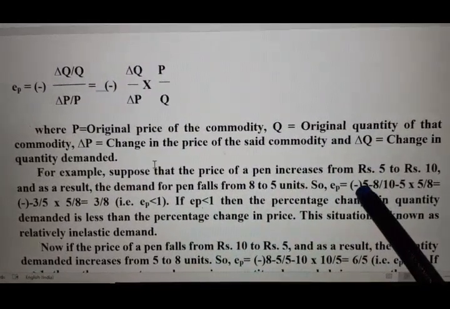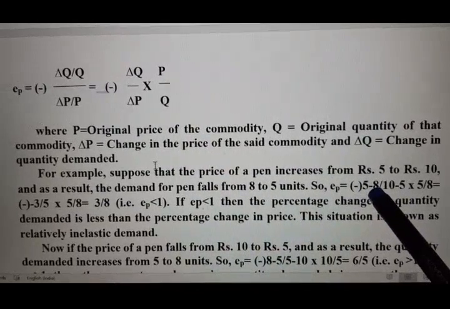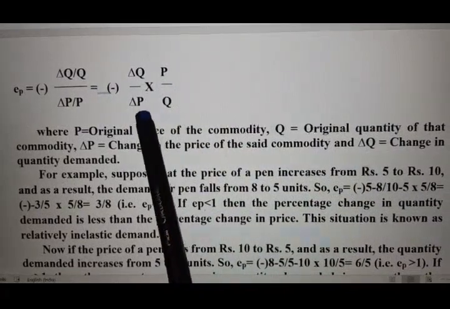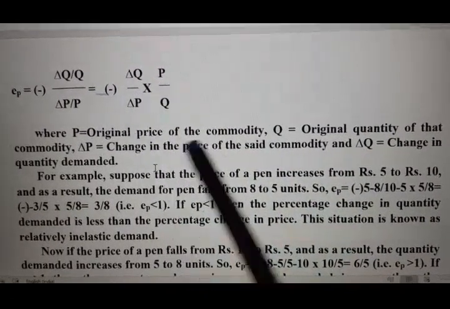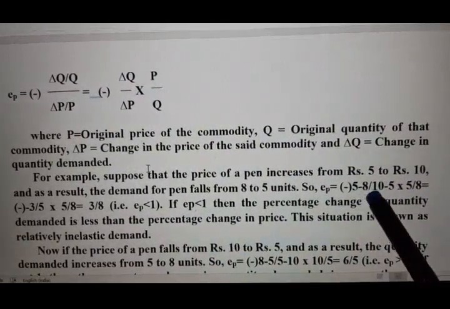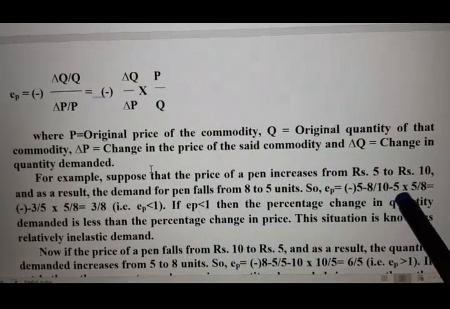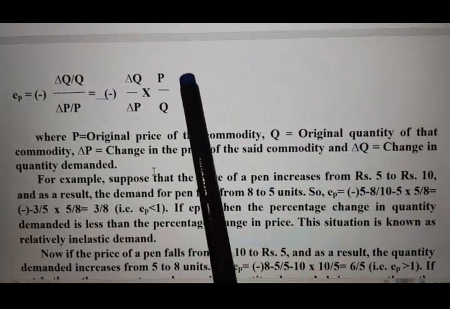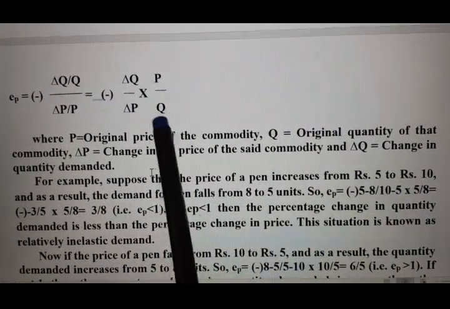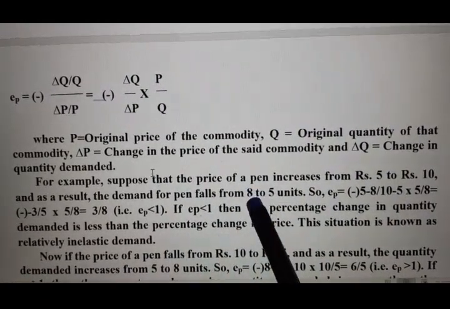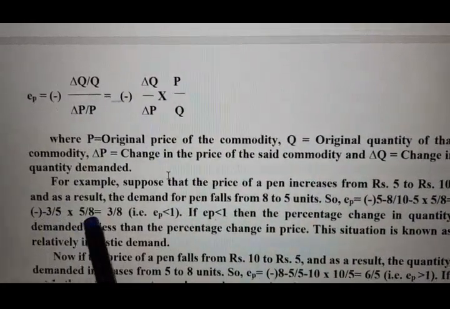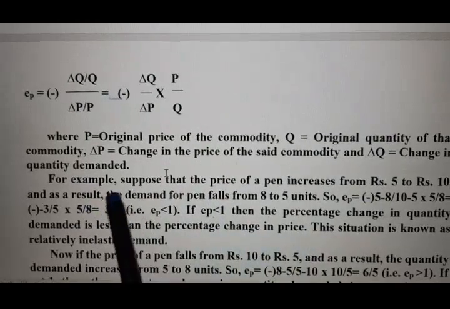Here, 5 is the new quantity minus old quantity 8, divided by change in price, which means new price minus old price. New price is 10 and old price is 5, so divided by new price 10 minus 5, into the original price. Original price was 5 and original quantity was 8, so into 5 by 8. So it's coming to how much? The solution is coming to 3 by 8.